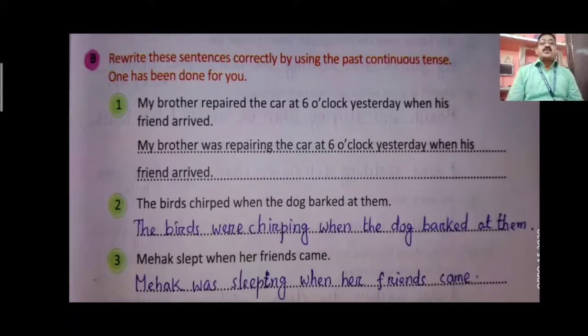Second one, the birds chirped when the dog barked at them. The birds, plural. You see birds, S. So the plural form of the noun birds. Here we have to use were. The birds were chirping when the dog barked at them. Third one, Mehak slept when her friends came. Mehak is a noun which is in singular form because we are talking about one girl, Mehak. So Mehak was sleeping when her friends came.